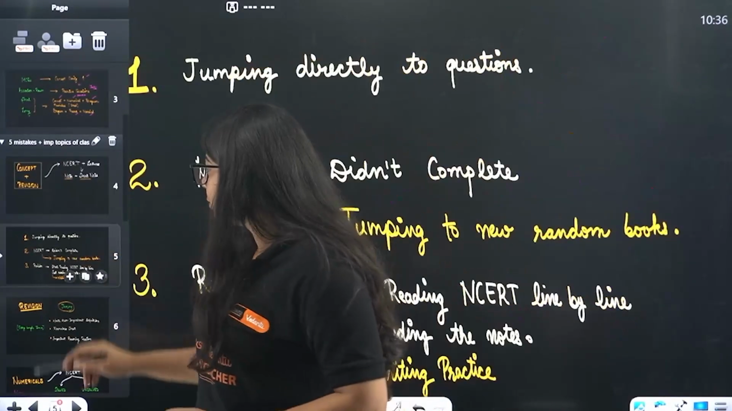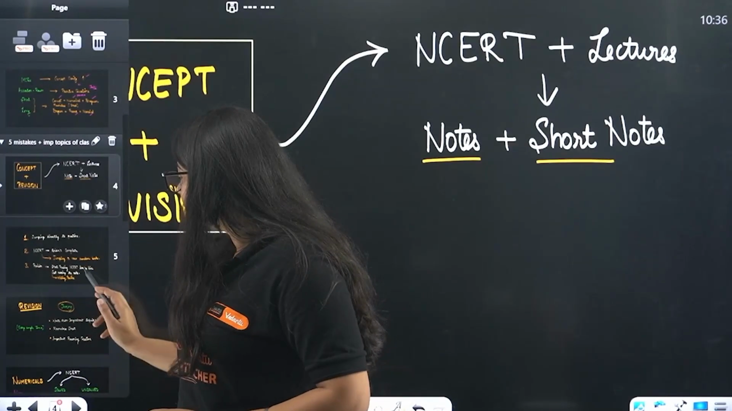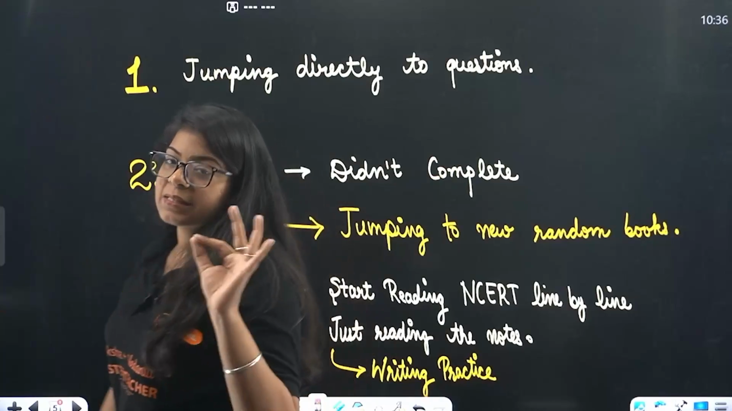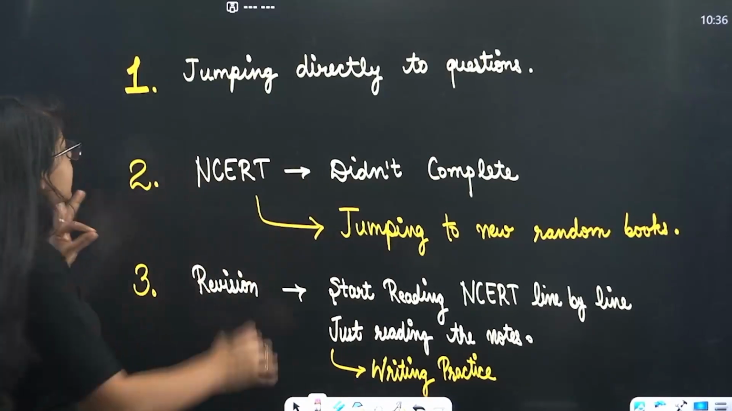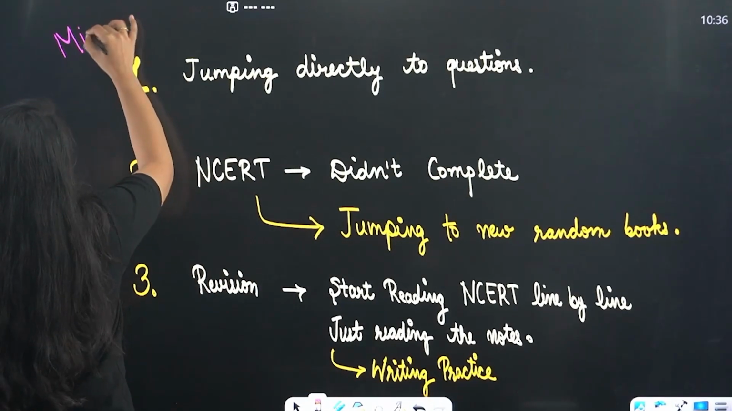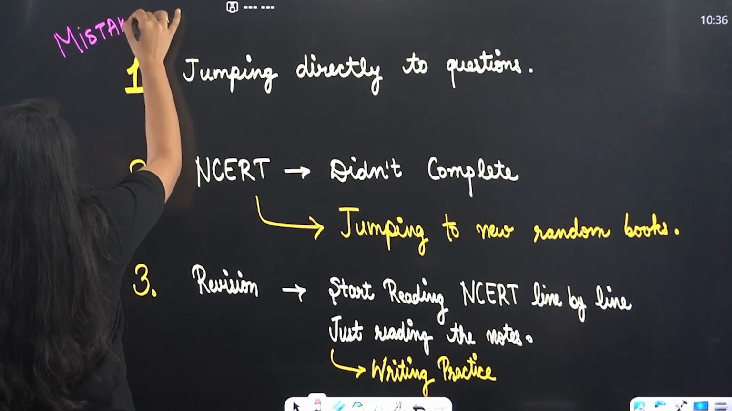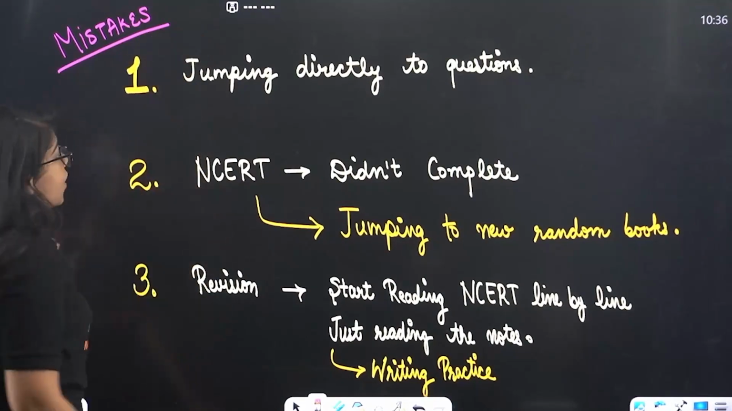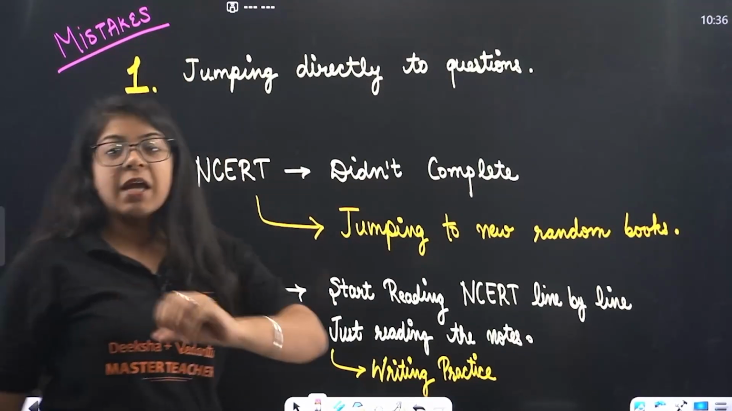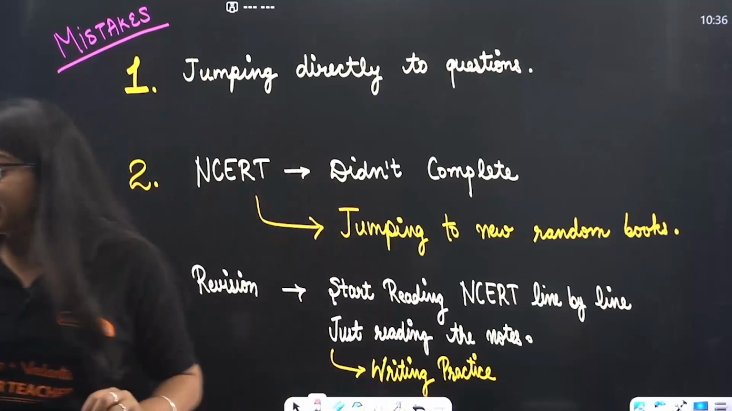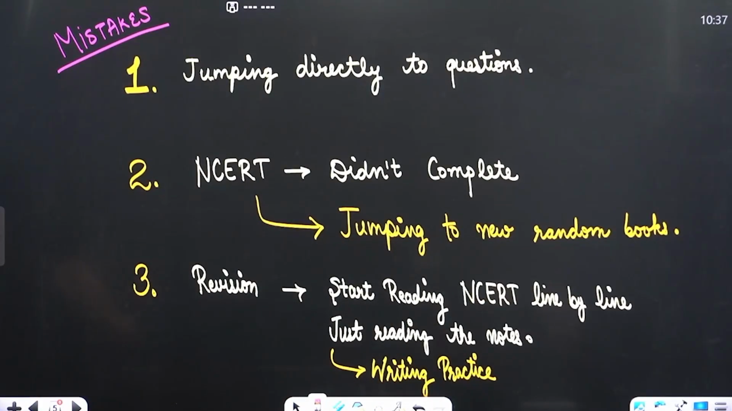So for that, beta, first you have to avoid these three mistakes. First, understand what mistakes we end up making without even knowing. First is jumping directly to questions. Now a lot of people will tell you that numericals are very important, these questions are very important.